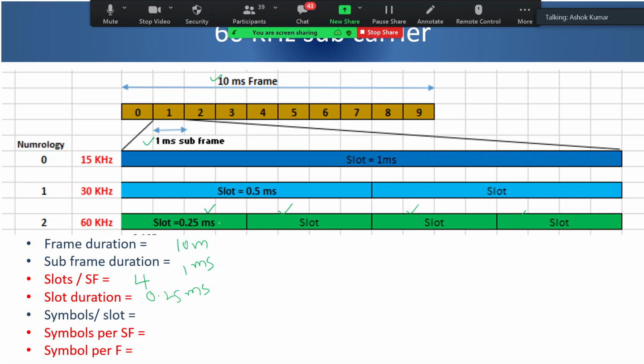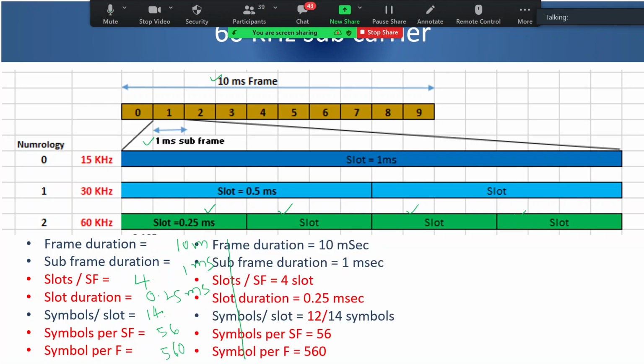And then number of symbols per slot is how much? 14. So just see that within a very small time I am able to accommodate 14 symbols. So overall in 1 millisecond I am able to pack more data. So how many symbols per subframe? 56, because 4 into 14 is 56, and in a frame becomes 10 times, that is 560, right? Very nice.